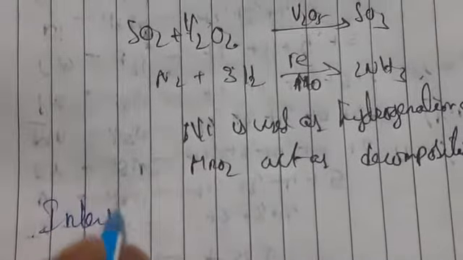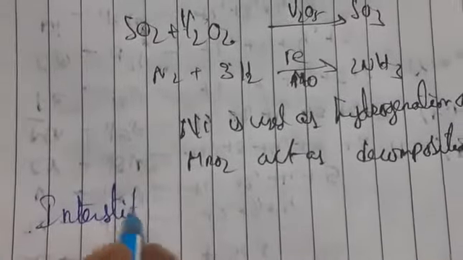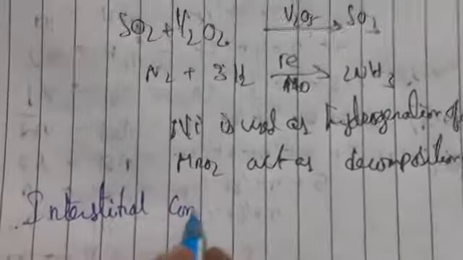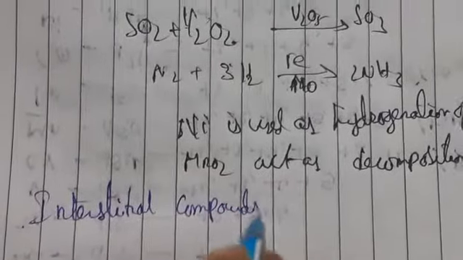Okay, and also we are going to have interstitial compounds. Interstitial compounds are nothing but what?